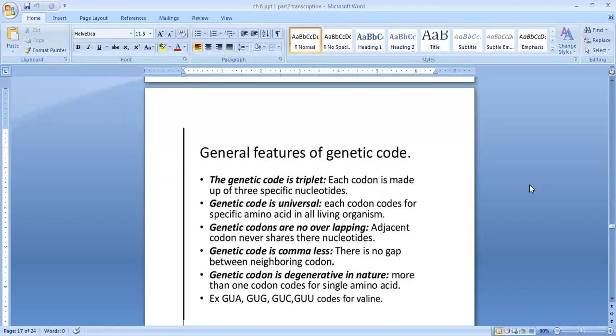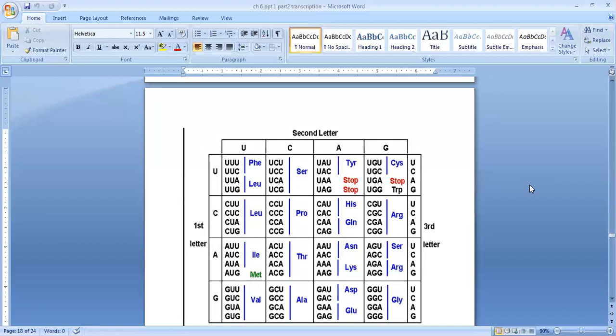For example, GUA, GUG, GUC, GUU code for valine, which is one of the amino acids. Here you can see the triplet nature in the genetic code table: first letter, second letter, third letter.